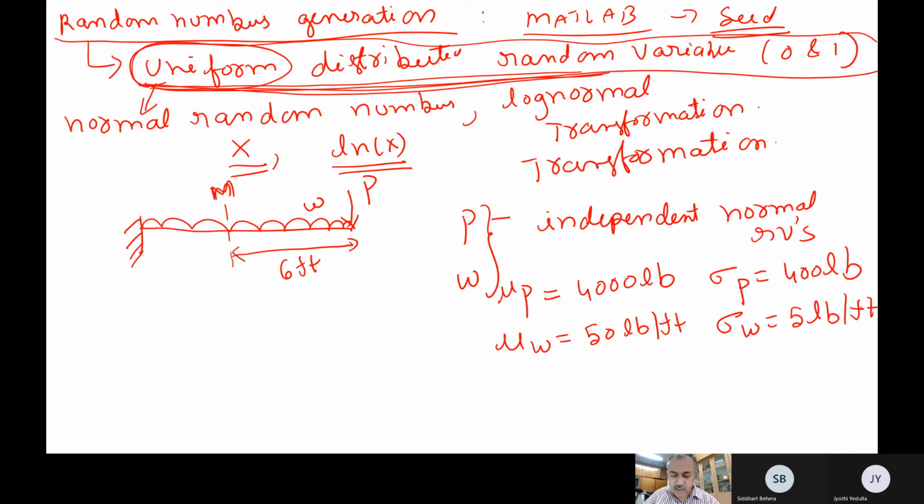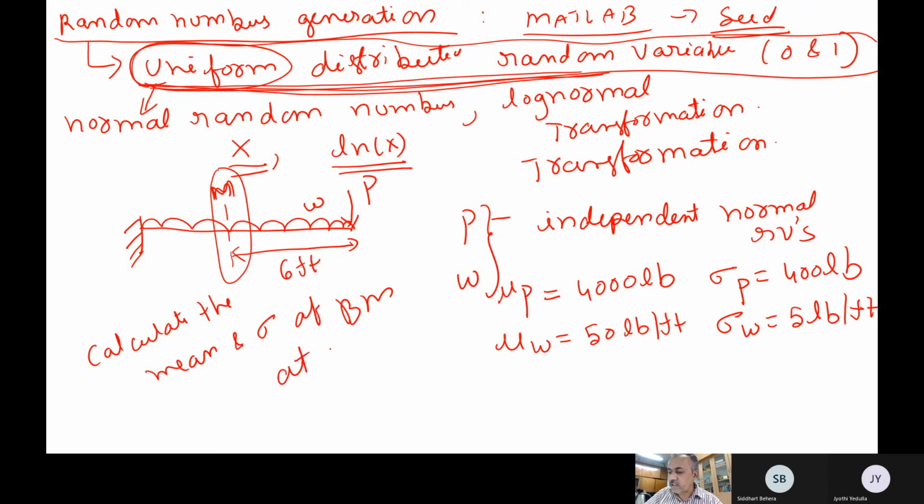Okay, so these are the numbers. So mean and standard deviation have been given. Now I have to find out the bending moment here itself, and we have to find out the probability distribution function, or calculate the mean value and standard deviation of the bending moment at 6 feet distance from the beam.